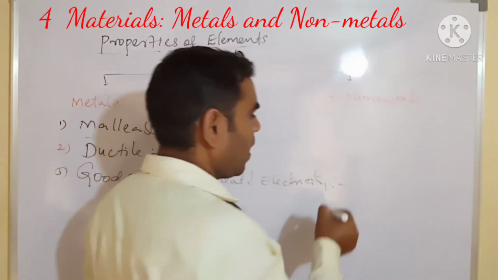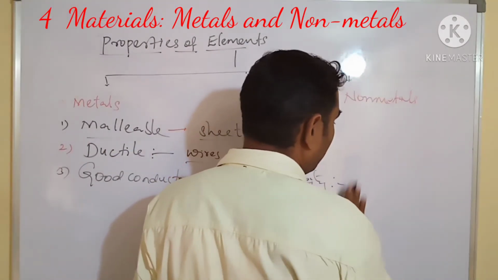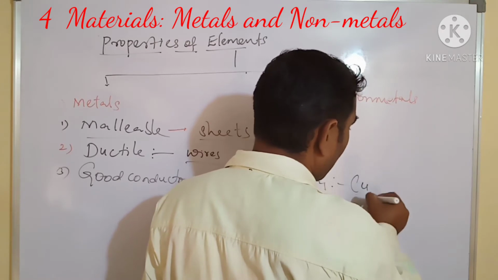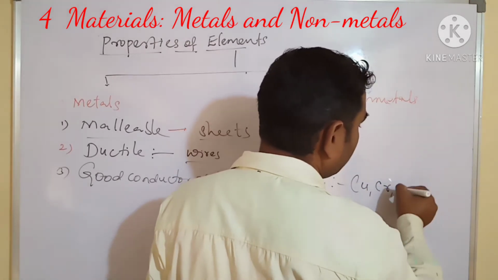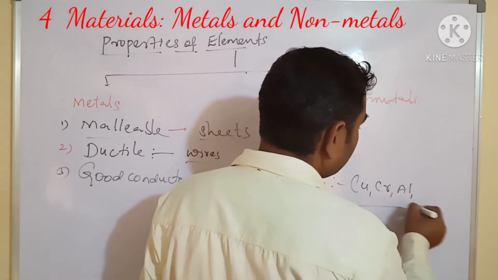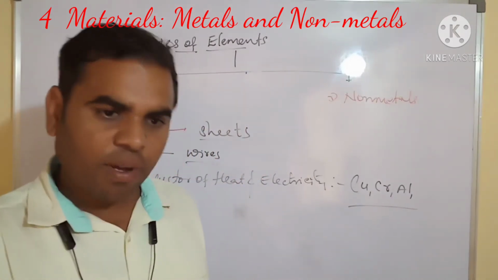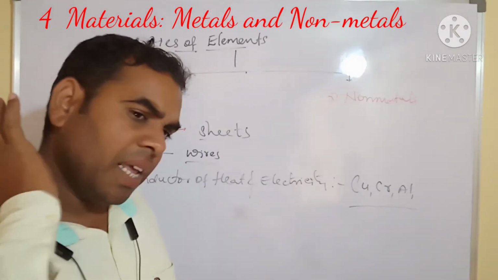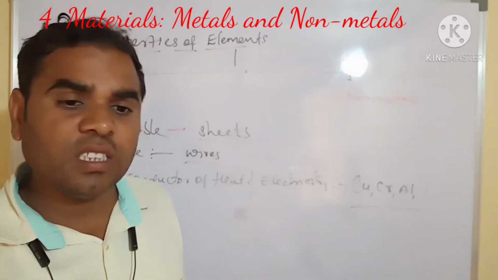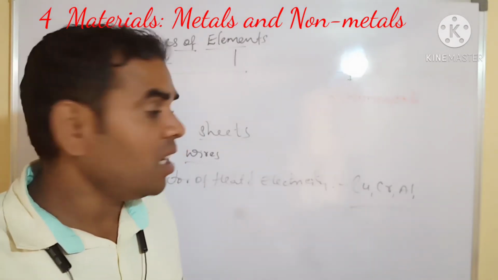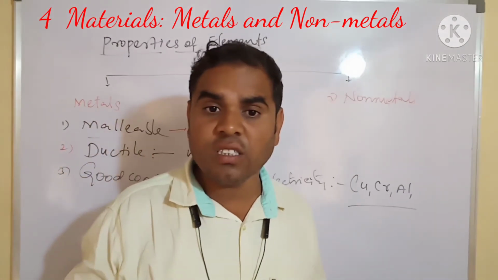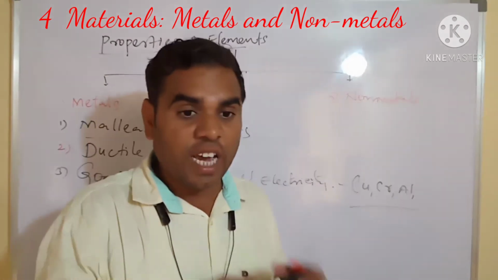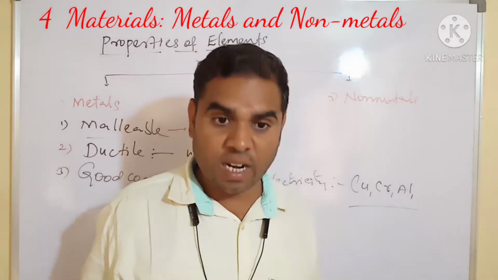Aluminum, copper wires, chromium wires, aluminum wires. These are conducting. At our home also, our mother is preparing rotis, chapatis and rice using aluminum vessels. To prepare the roti, they use an iron pan.